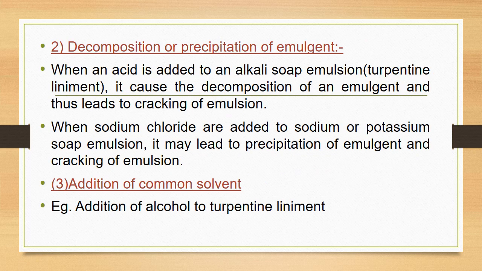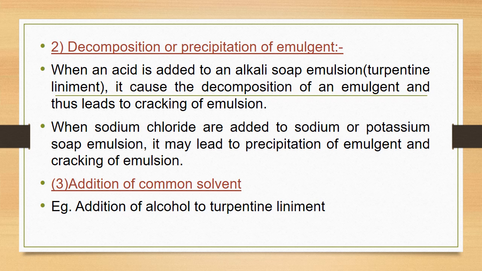Next is the decomposition or precipitation of emulsifying agent. That is, emulsifying agent is a major ingredient in the emulsion which helps in the formation of emulsion. So if the emulsifying agent is decomposed or precipitated, this will lead to cracking of the emulsion.